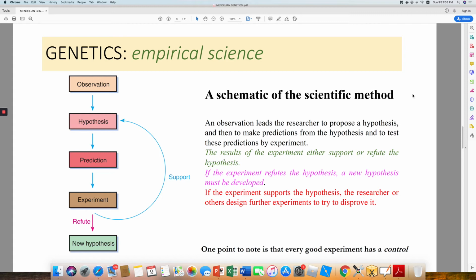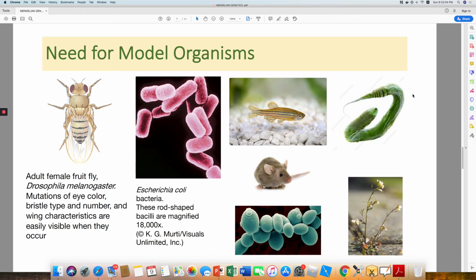If the experiment refutes the hypothesis, a new hypothesis has to be developed. And in case the experiment supports the hypothesis, the researcher designs further experiments to try to disprove it or make it into a theory. One important point here is that a very good experiment needs to always have a control.